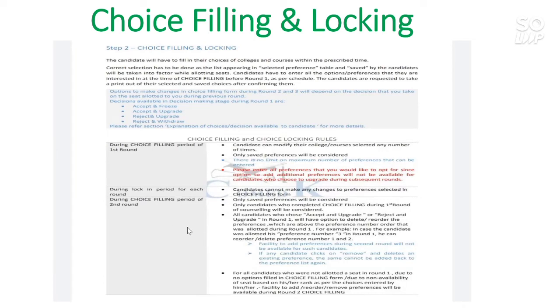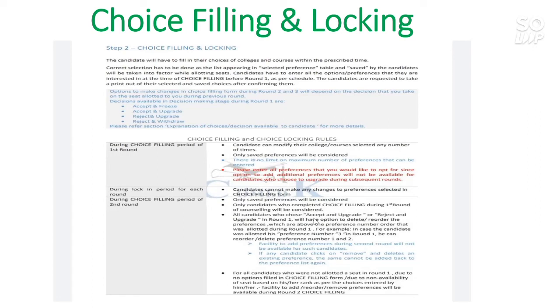And during the choice filling period of the second round, only the saved preferences will be considered. That means the saved preferences from the first round will be considered for the second round. You can't add more preferences during the second round. Only candidates who completed choice filling during round 1 counseling will be considered. That means the students who have done the choice filling in round 1 will be able to do the counseling for the second round.